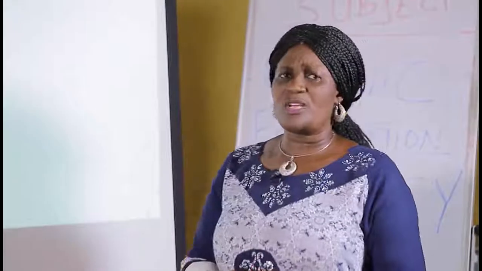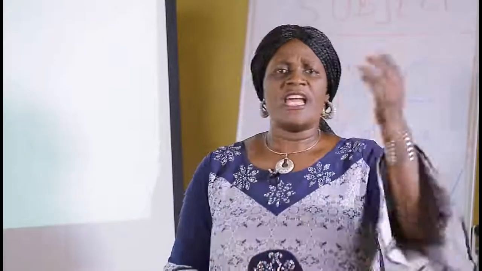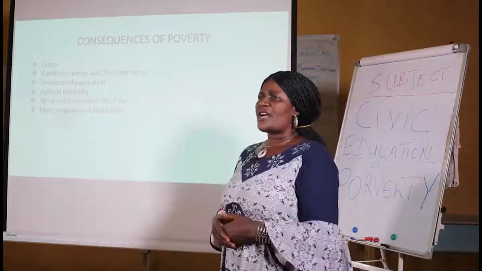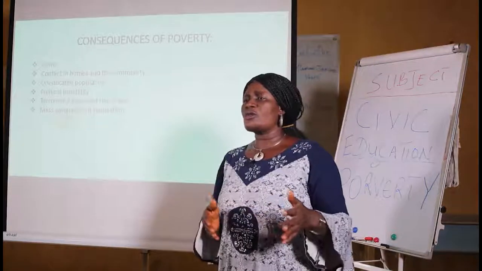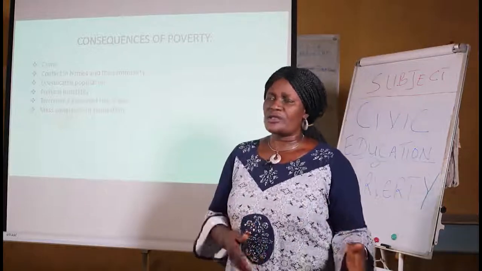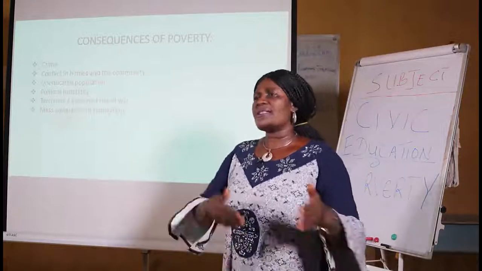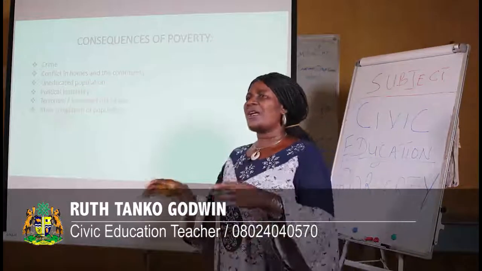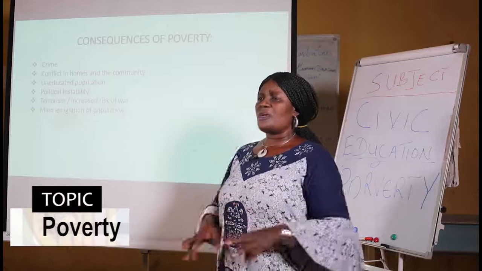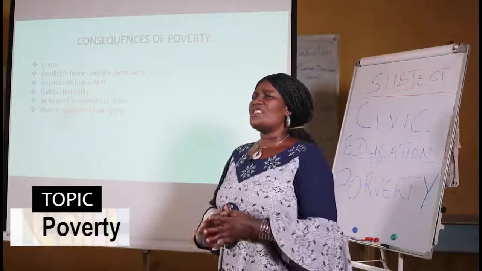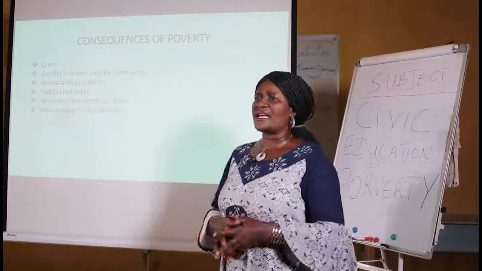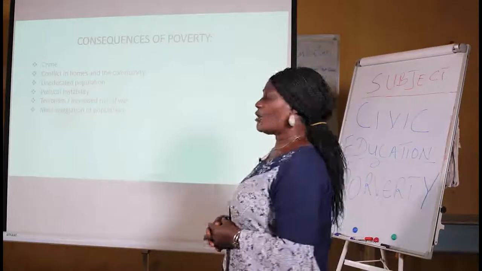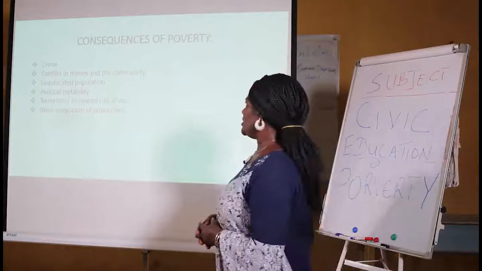And when we come to the community, everybody is hungry. No one is happy with the other person. The rich are suspicious of those that do not have, because they are afraid that those that do not have will come and steal from them, or forcefully take from them, and that brings chaos in the community. But in a community where everybody is doing well in his business and his endeavor, you will find out that there will be peace. So poverty brings about conflict in the home and the community.